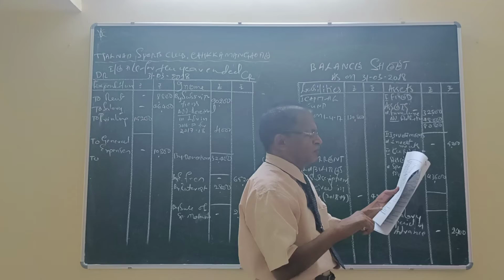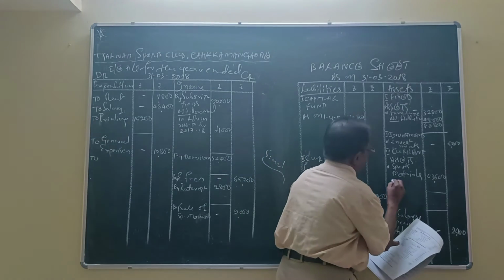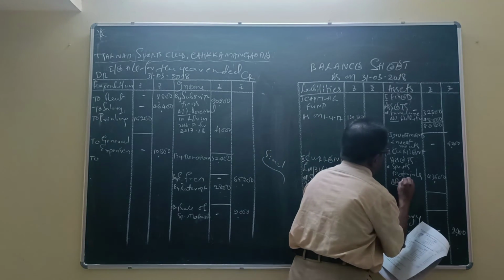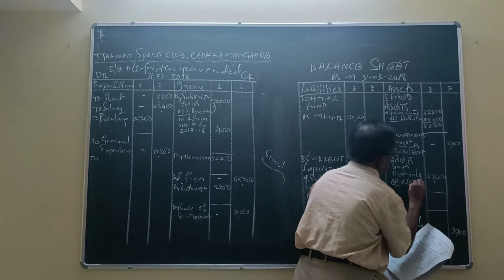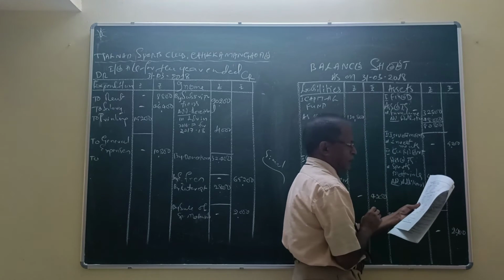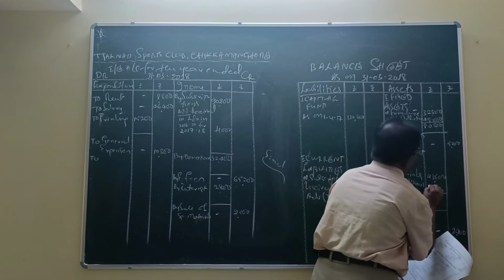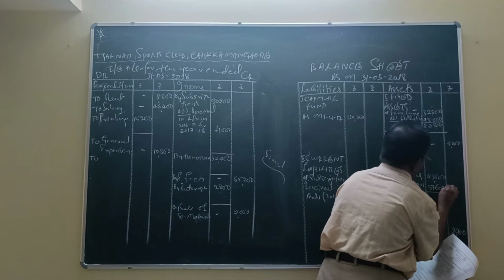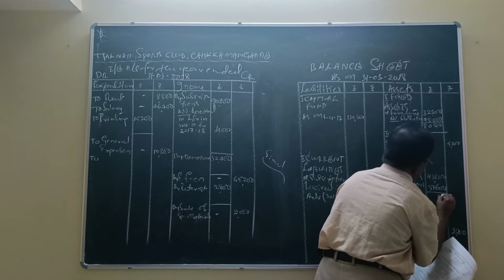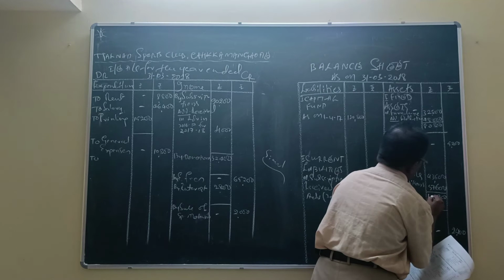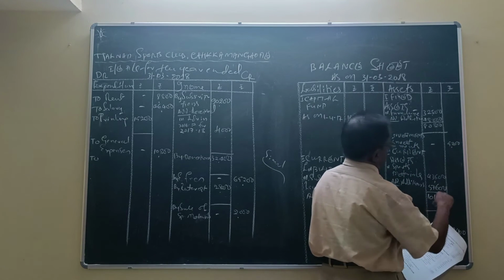Sports materials, additions for the year, added to the sports material and additions made for the year. Additions 57,600. Total 1,01,200.